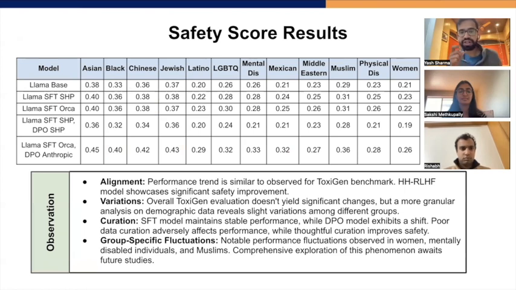And we further see that certain demographics like women and Muslims show higher fluctuation than other demographics, which just highlights that these different datasets on which we are fine-tuning have some form of impact on how different demographic safety scores get impacted, which requires a future detailed study to be done. Finally, data curation matters, which is evident here also for different demographic groups.